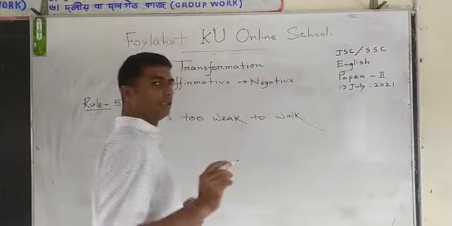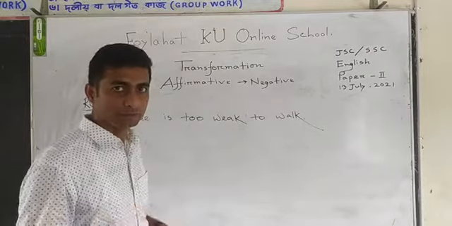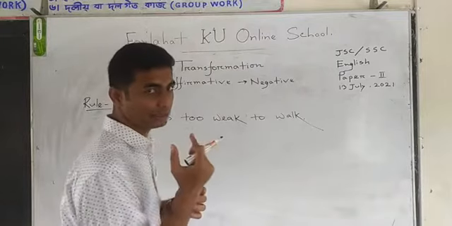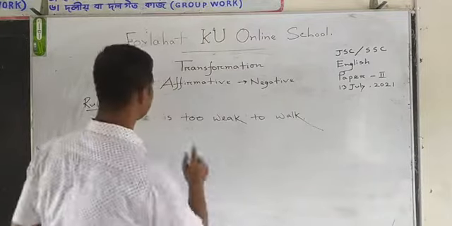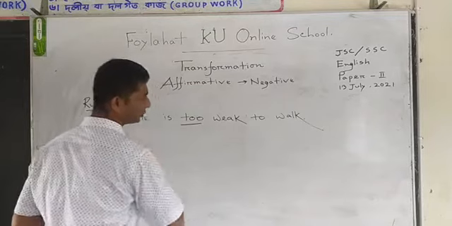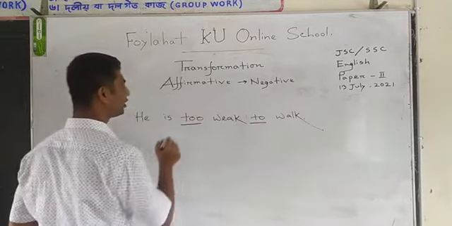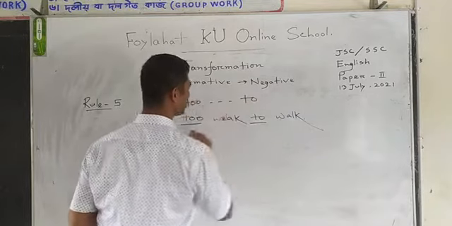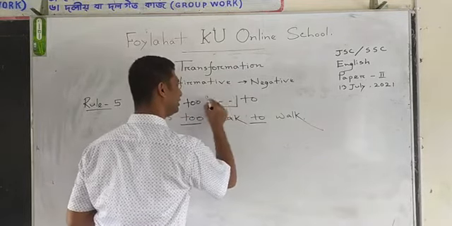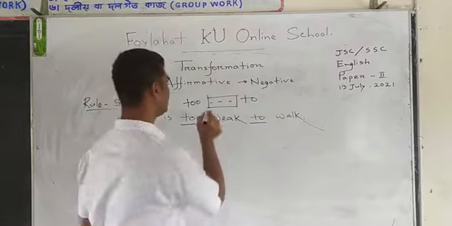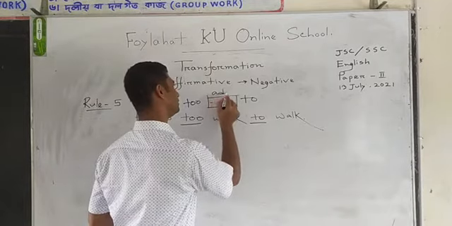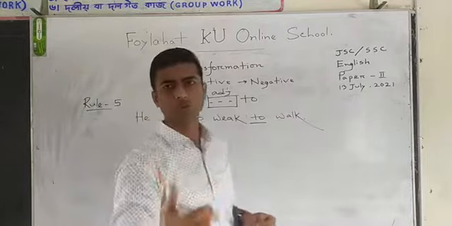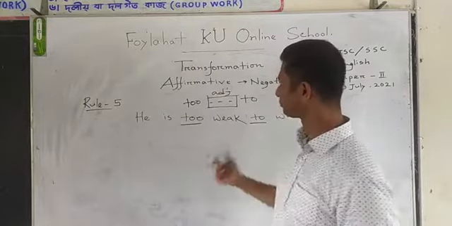Look, how can we make it negative? But before making it negative, we have to find what we will change. Look, here is too and too. We call it too dot dot too. What is dot dot? Here will be an adjective. So this is called too dot dot too. The rules of too dot dot too.